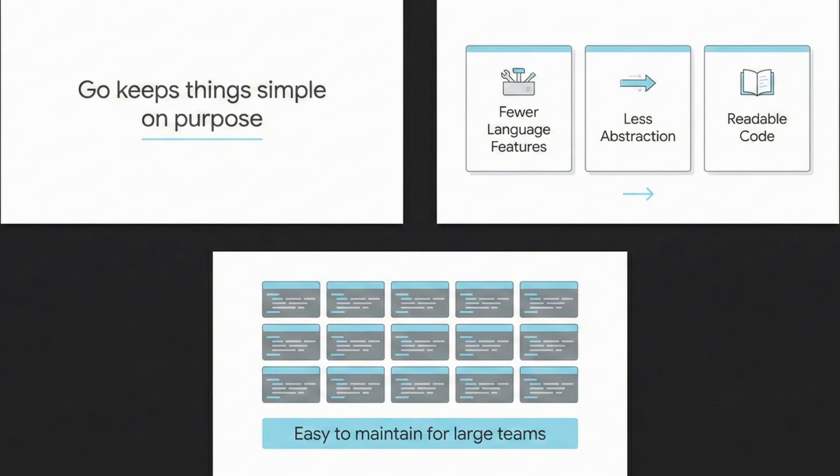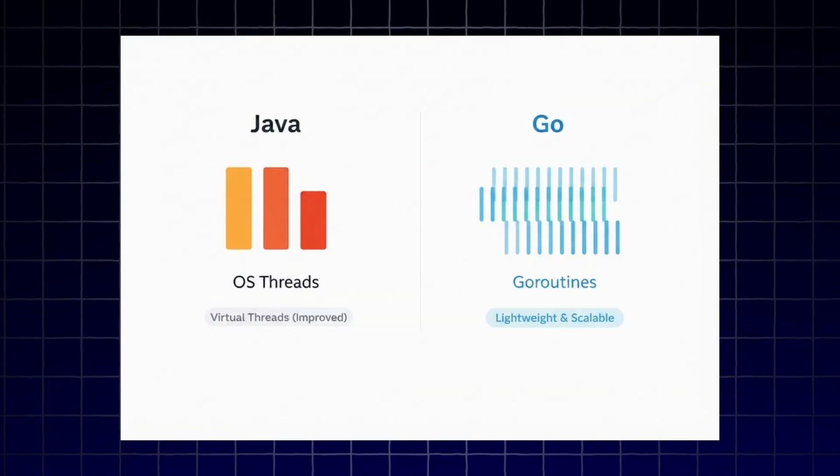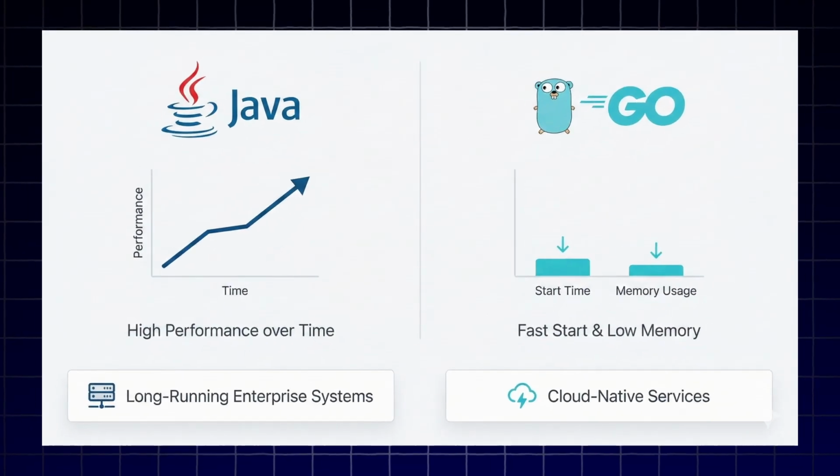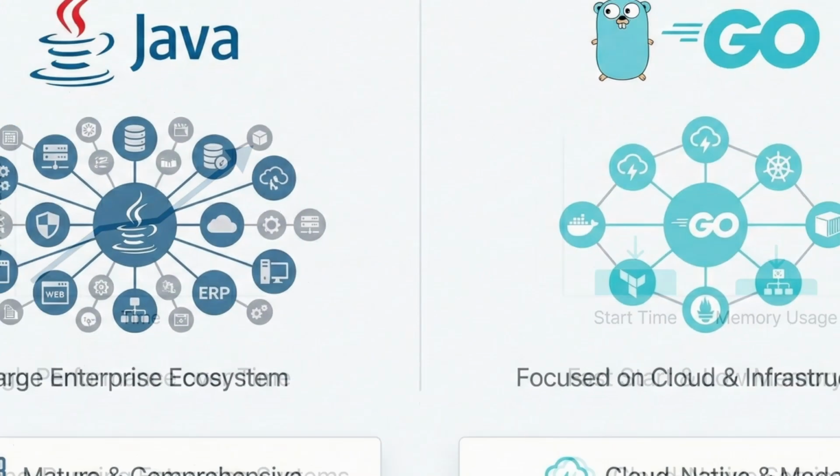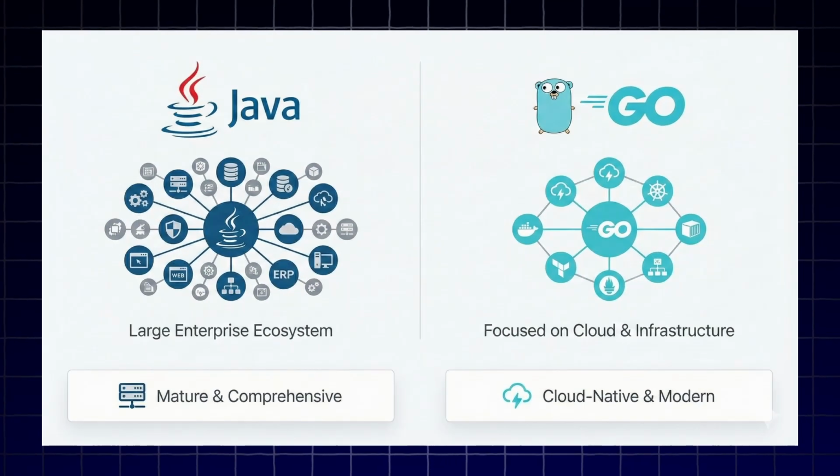Java traditionally uses OS threads, which are powerful but heavy. On the other hand, Go uses Go routines, which are lightweight and easy to scale. Java has improved with virtual threads, but Go was designed for concurrency from the start. Java performs very well in long running enterprise systems. On the other hand, Go applications usually start faster and use less memory, which works well for cloud native services. Java has a very large enterprise ecosystem, whereas Go's ecosystem is smaller but focused especially around cloud and infrastructure tools.